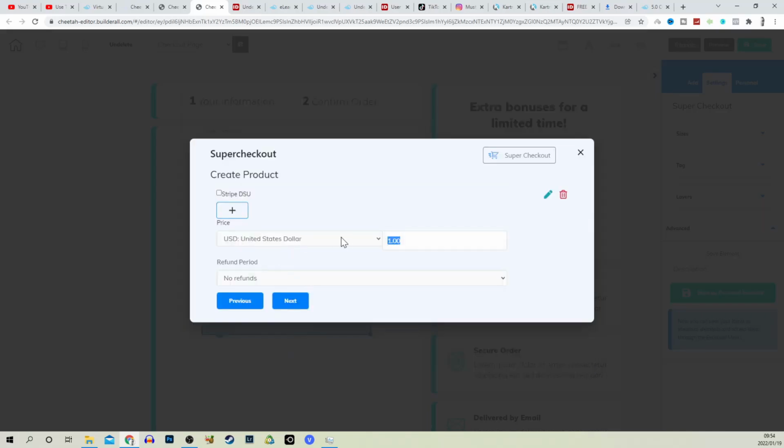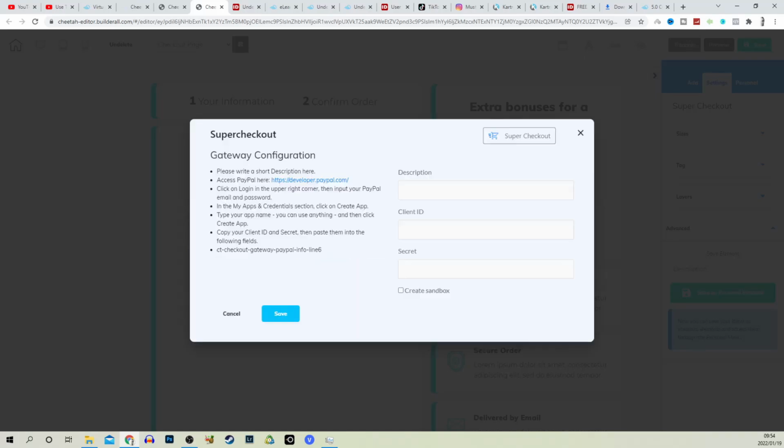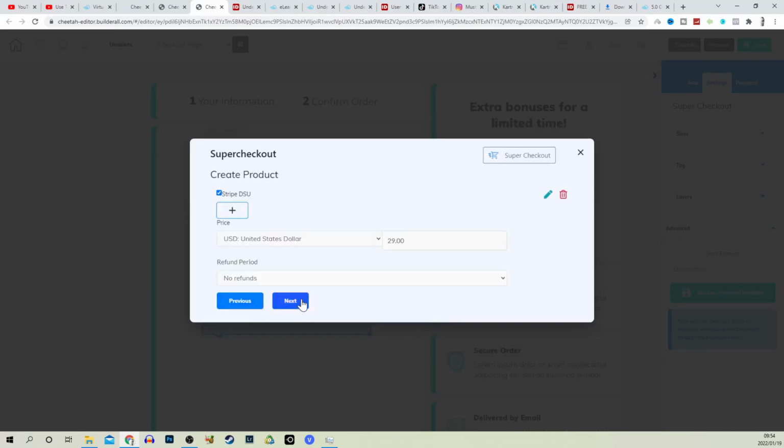Click on next. For the price of the product, it's going to be $29 over here. We can add Stripe or multiple payment gateways such as PayPal, Stripe, and some of these over here also offer cryptocurrency payment gateways, but I'm just going to select PayPal. We can then click on next.